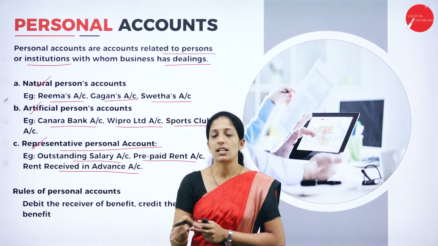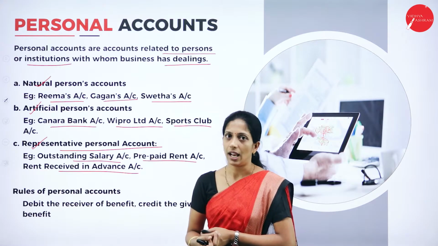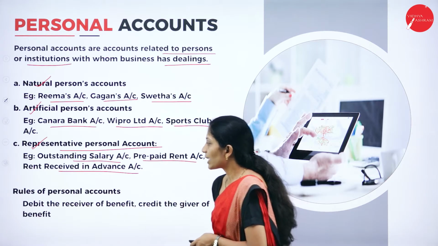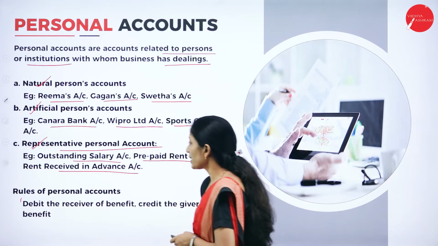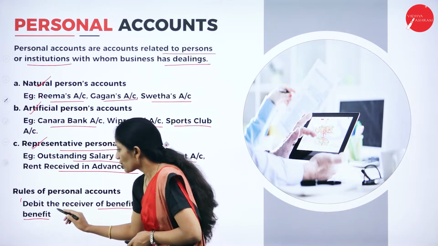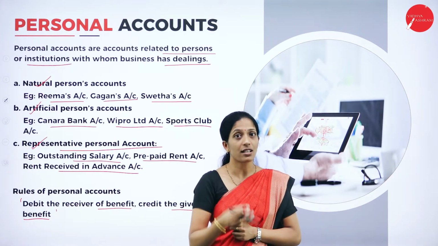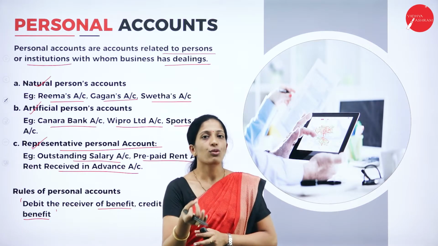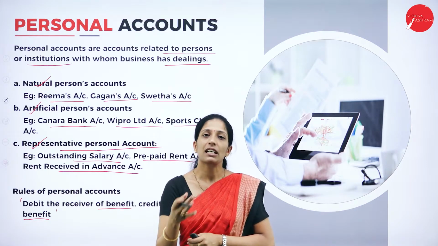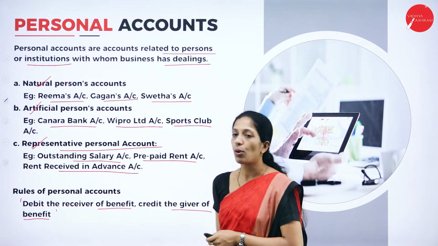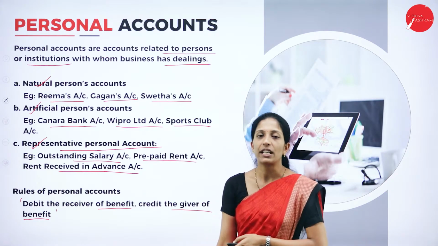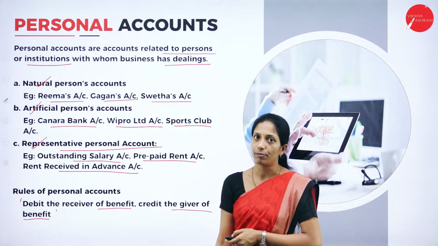So, all these come under representative personal account. Now, let us see what is the golden rule of personal account. It is: debit the receiver of the benefit and credit the giver of the benefit. So the one who is going to receive the benefit, debit that. The one who is giving the benefit, credit that. So that is the golden rule of personal account: debit the receiver of benefit and credit the giver of benefit.